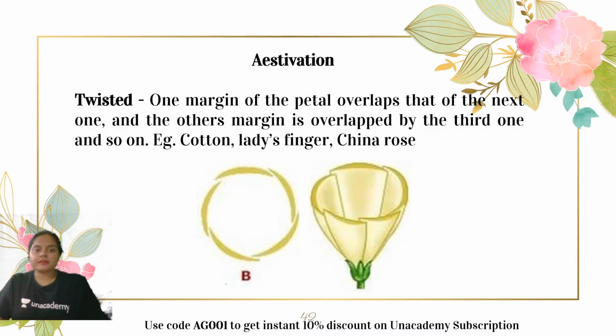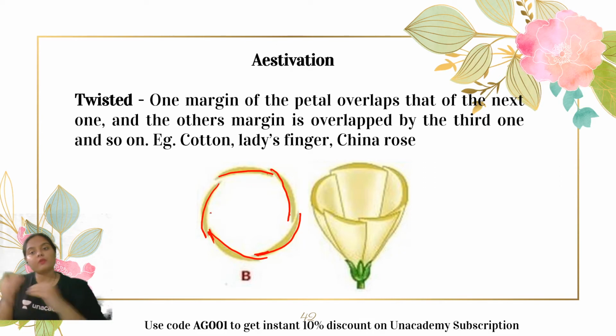Second comes the twisted estivation. What happens here? Each and every petal is overlapping one another. See, one margin of the petal overlaps that of the next one. You can see this is one petal, and the other petal is present in such a way that it is overlapping with this one. Then the next one is overlapping this one, and again this one is overlapping this one, right? That means one margin of the petal overlaps that of the next one. Only one margin is overlapped, right? Examples include cotton, lady's finger, and China rose. Hibiscus, right? So cotton, lady's finger, and China rose.